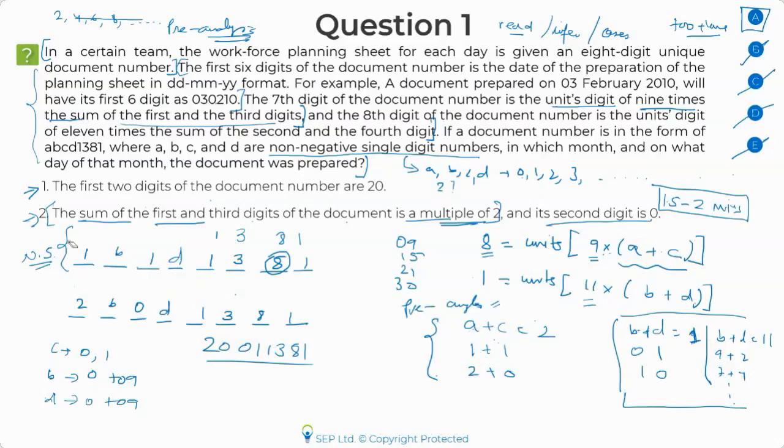Now, since I am getting two different cases, the moment you get two different cases, you can say that this statement is not sufficient. Because even if you use this part, its second digit is 0. If I put B as 0, I've already inferred that if B is 0, then D has to be 1. That was again done in the pre-analysis. So if this is 0, then D has to be 1. But since we are getting two different cases, that is why we ended up saying statement 2 is not sufficient.